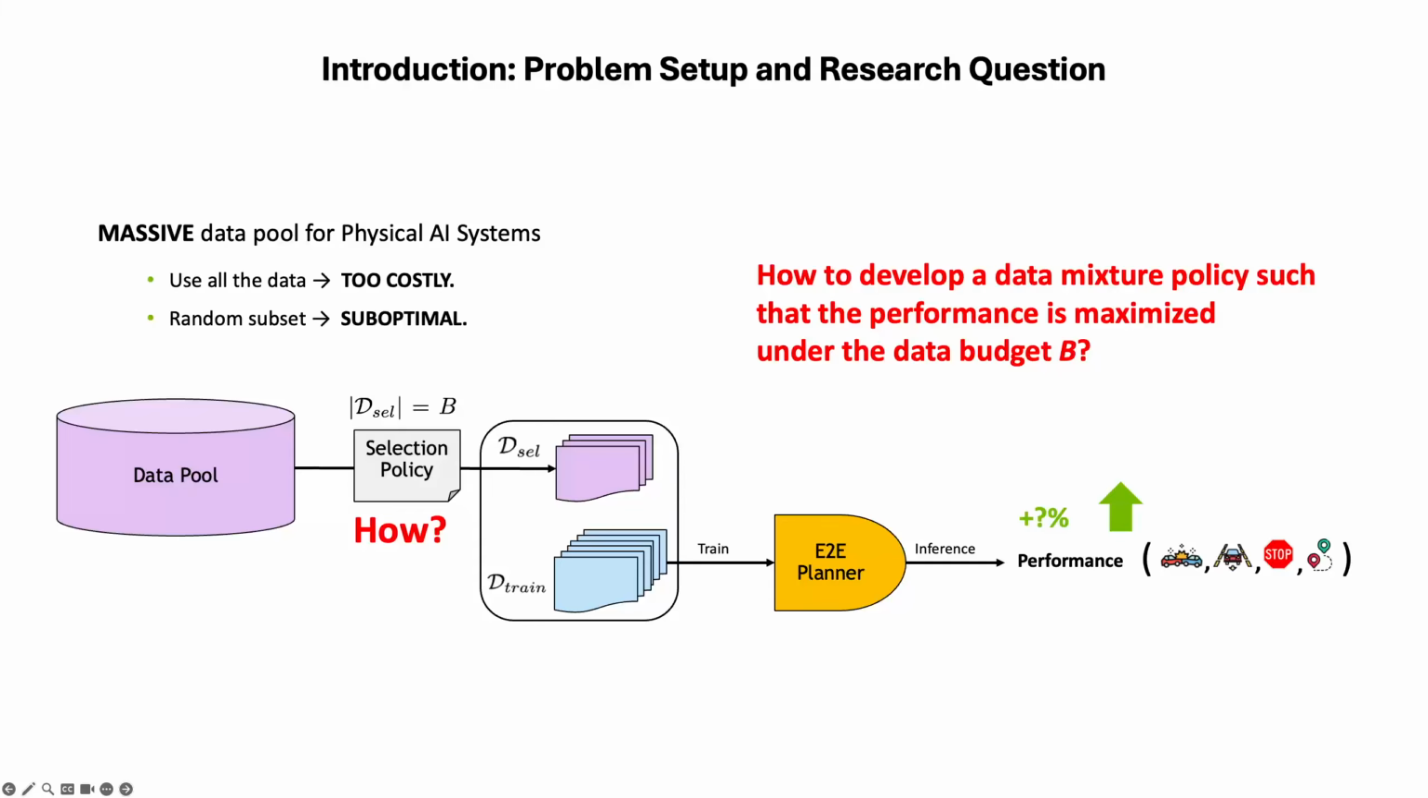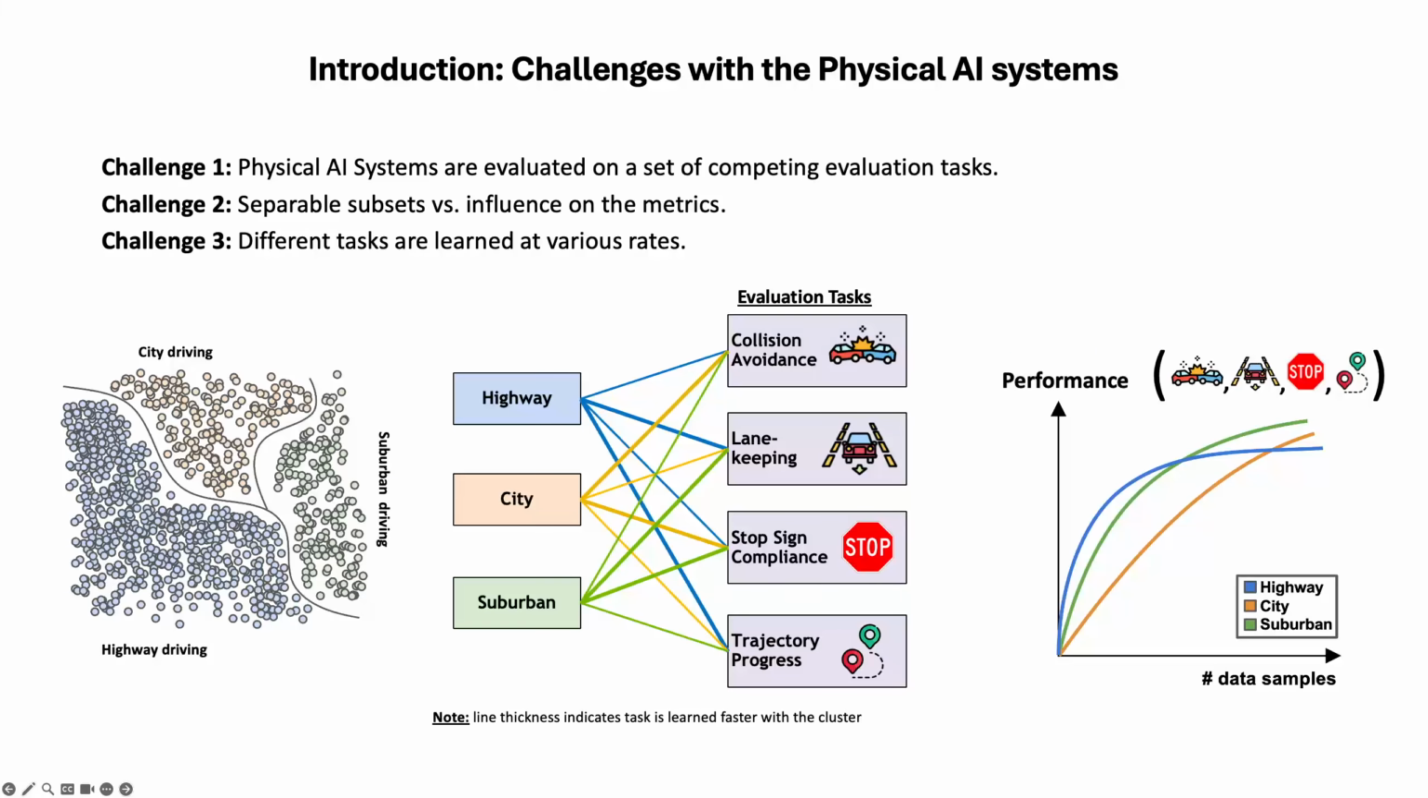Today's physical AI systems like self-driving cars face a massive data challenge. Using it all is too costly and random selection wastes the potential. This necessitates developing a principled data selection policy such that the performance is maximized under a given data selection budget. In physical AI systems, this problem is challenging for three reasons.